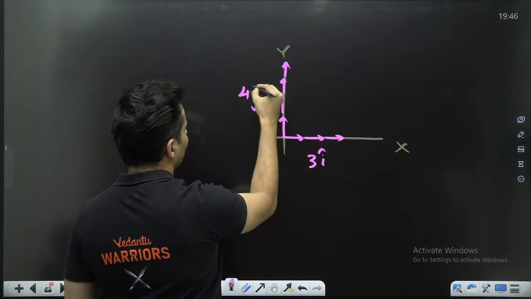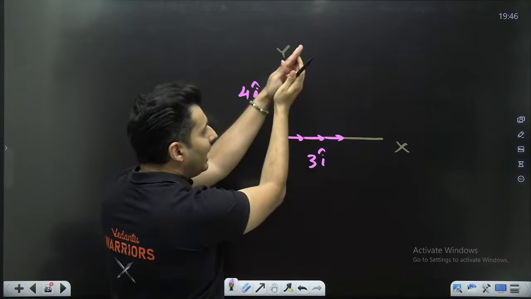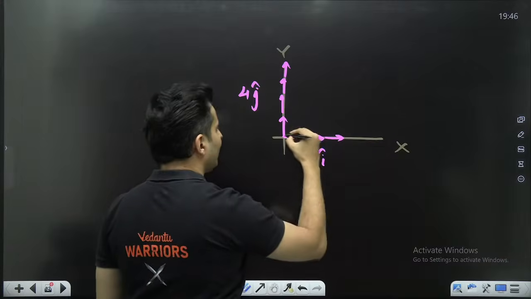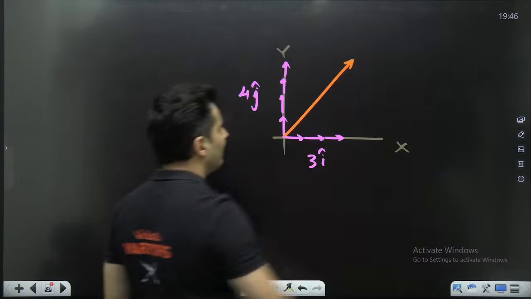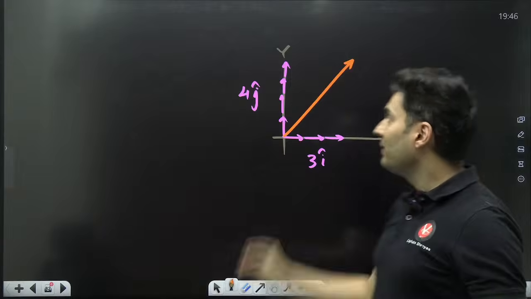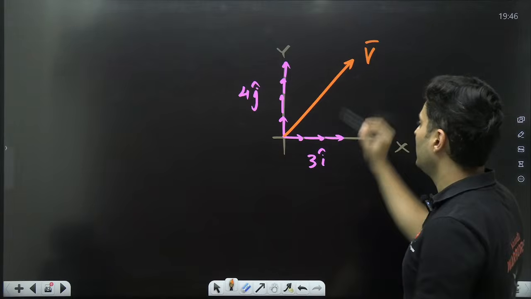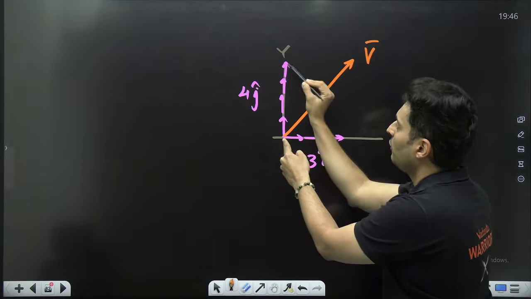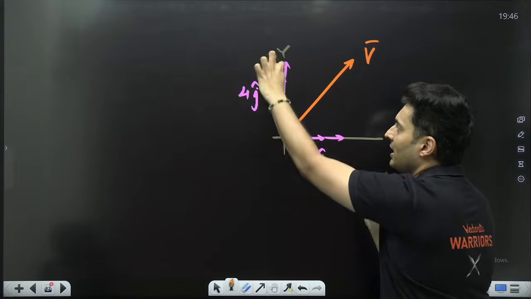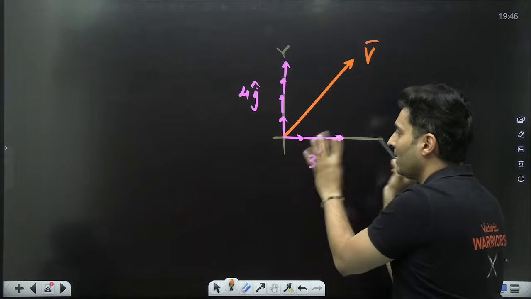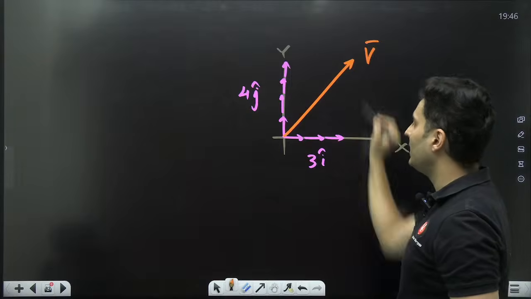This is 4 times j cap. If I combine these two vectors together, I will get this resultant vector. This is 3 i cap in x, 4 times j cap. So this is the resultant of these two.